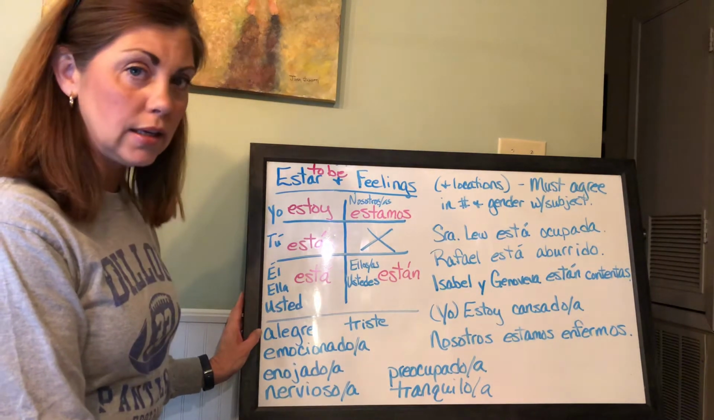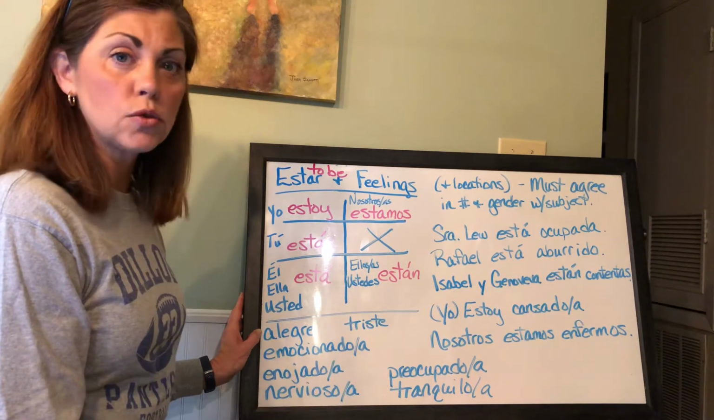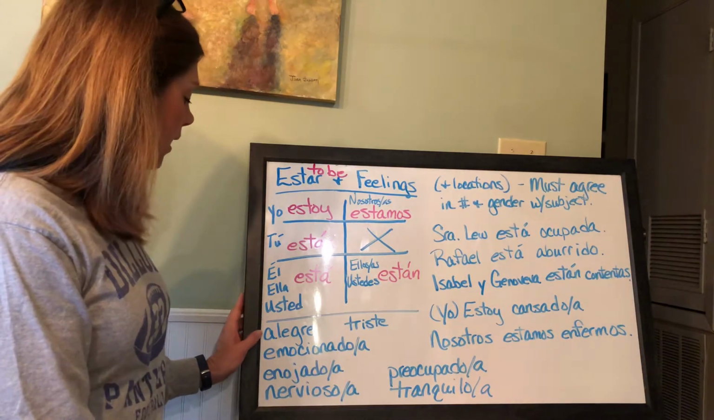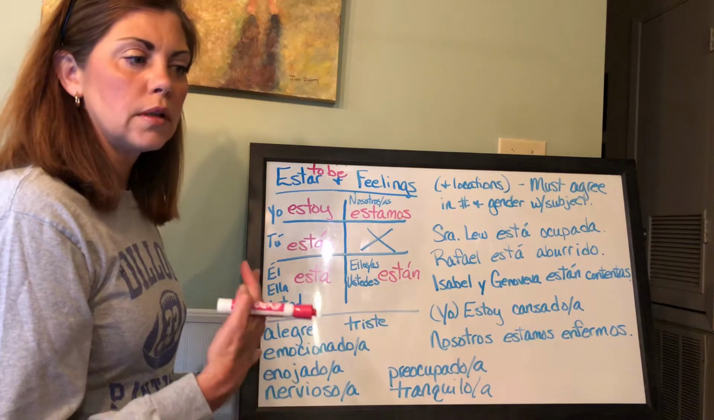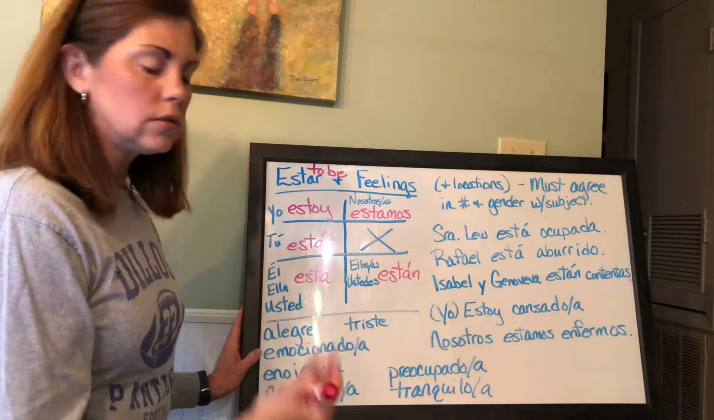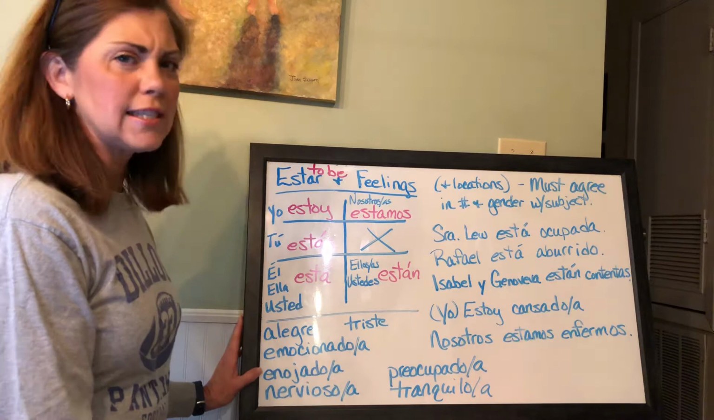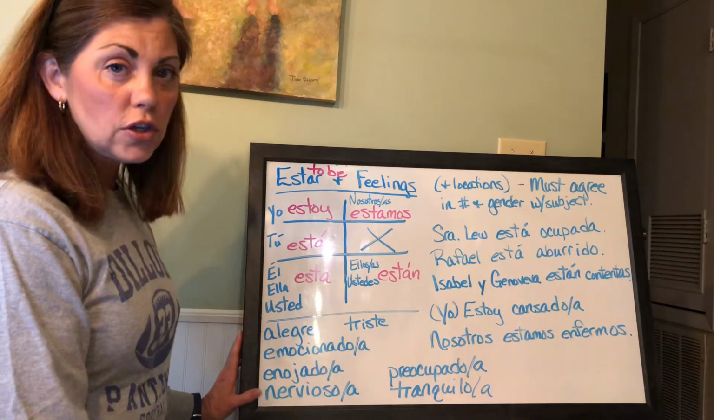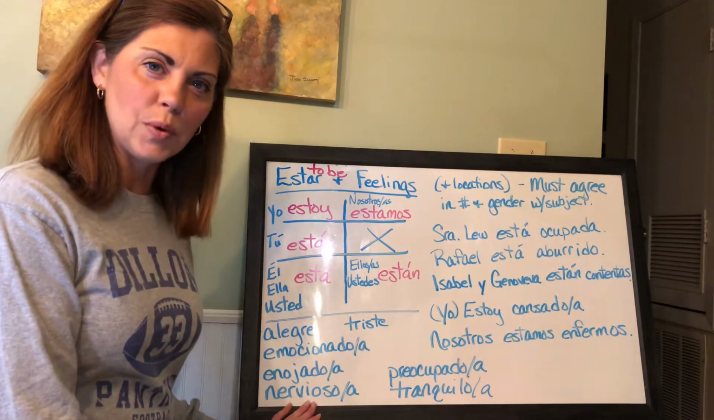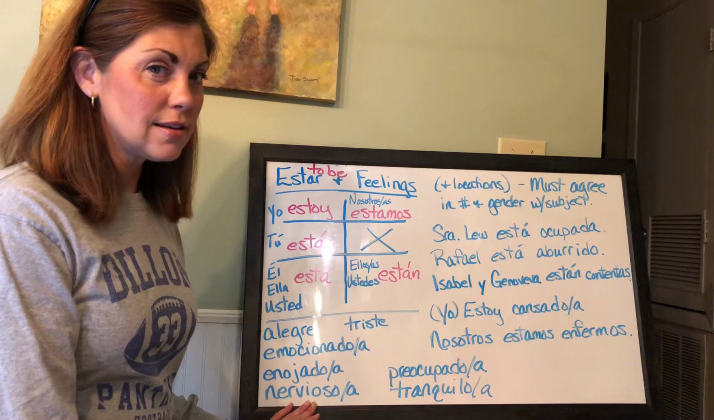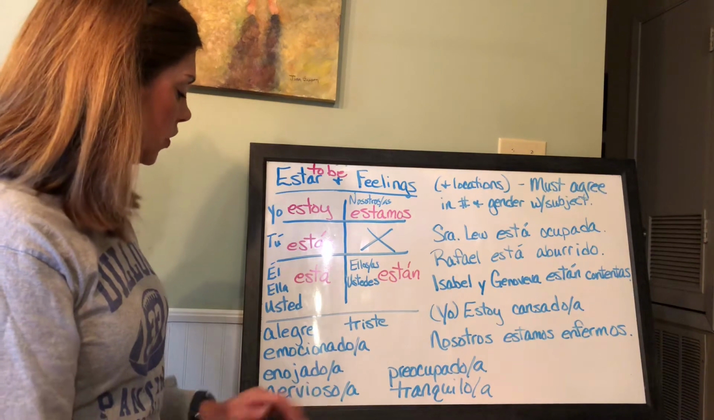Alegre, this means happy. Now we learned that feliz also means happy, like feliz cumpleaños, happy birthday. But alegre is also another word for happy. Emocionado, this means excited, emotional, you can think, but really excited is how you would translate that. Enojado, this is angry. And then nervioso is just like it sounds, it's nervous. I like that one because it's easy. It's a what class? What do we call that? Juan, sí, es a cognate, a word that's the same or similar in Spanish and English.